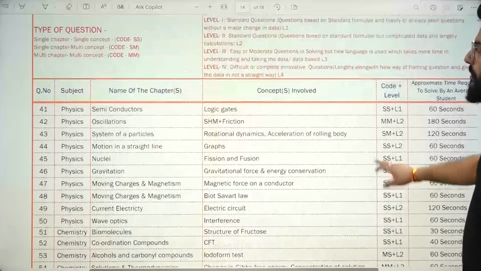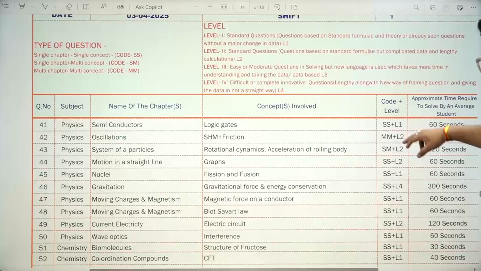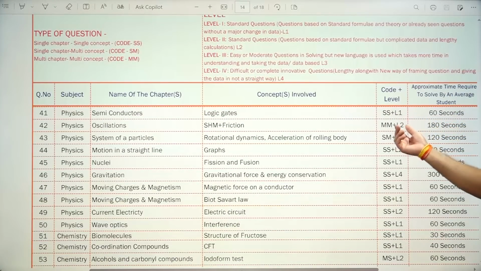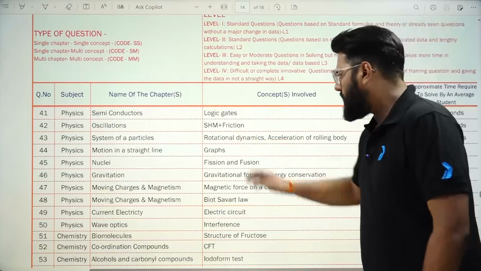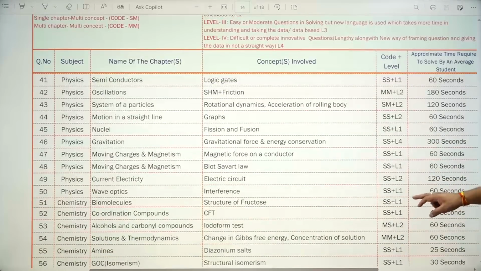Now we'll move ahead and talk about 3rd April data. So this is 3rd April data, physics, shift 1. So here you will see in oscillations, you had a multi-chapter, multi-concept, level 2 problem, wherein you had simple harmonic motion and friction involved. Then all are SS only, single chapter, single concept.